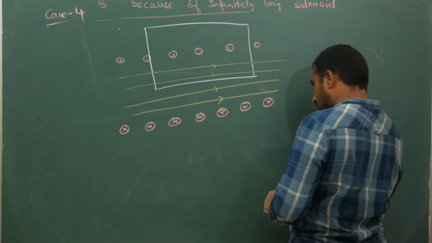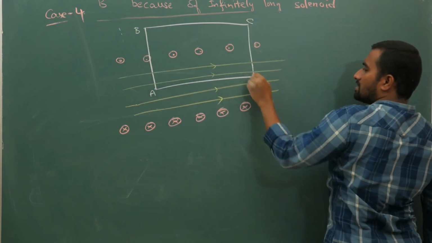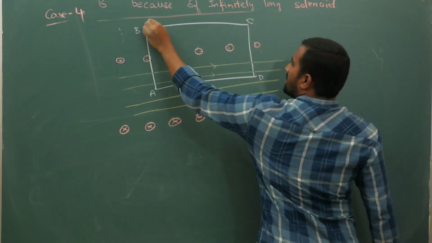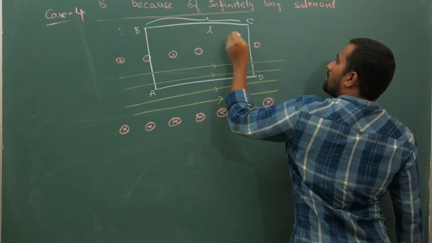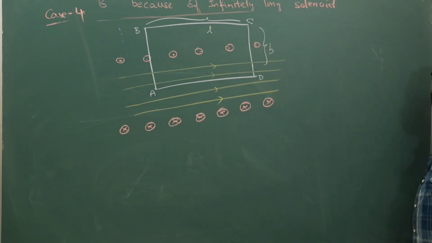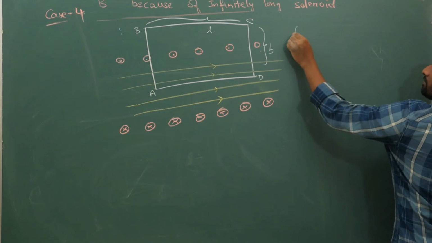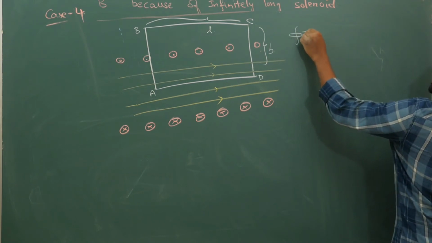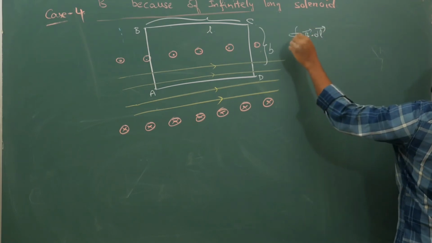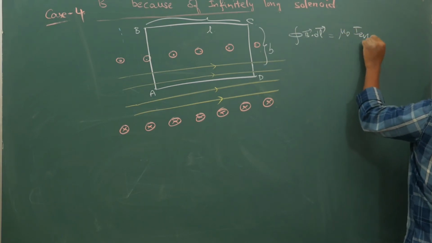Now if you take this loop, this is A, this is B, this is C, this is D. Let us say this length is L. Let us say this length is B. Now if I apply the line integral, the closed integral of B bar dot dl bar is mu naught times I enclosed.